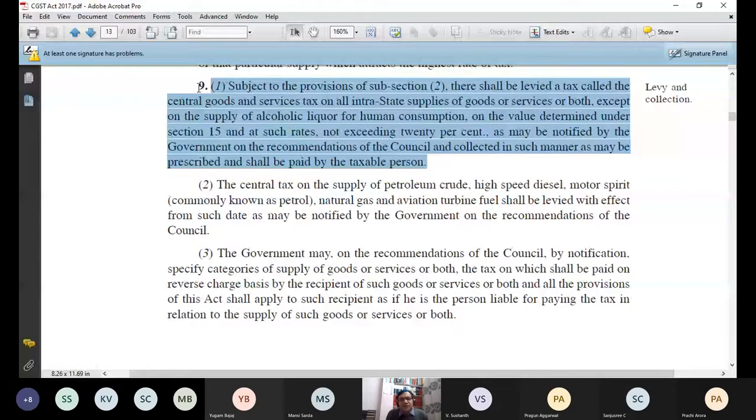Now, why is alcoholic liquor for human consumption not yet included? Because on alcoholic liquor for human consumption, the tax is totally the responsibility of the state government. The entire revenue on alcoholic liquor goes to the state government. And the state government earns heavy revenue because of this alcoholic liquor for human consumption. So that is why the state governments have not yet agreed whether they should bring this only one item which is left out of GST into the purview of GST or not. Because in India, consumption of liquor is very high. And the state government gets heavy revenue.